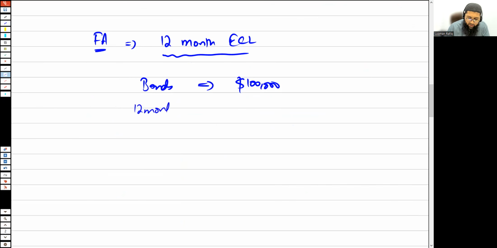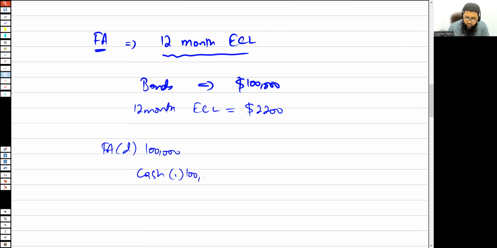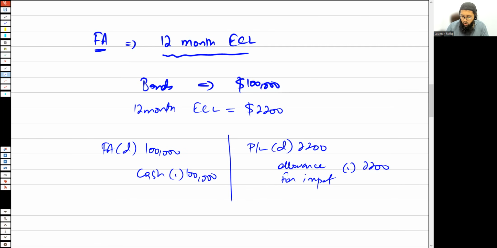There's a 12-month expected credit loss of, let's say, $2,200. So what you're going to do is say financial asset debit by 100,000 and correspondingly cash is going to be credited by 100,000. Then the profit and loss account is going to be debited by 2,200, and the allowance for impairment is going to be credited by 2,200. Or if you don't write allowance for impairment, you could say the loss allowance.